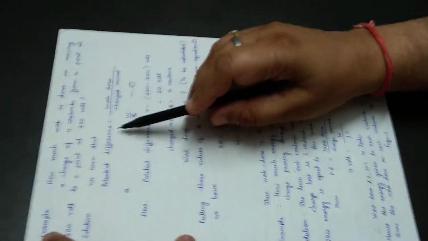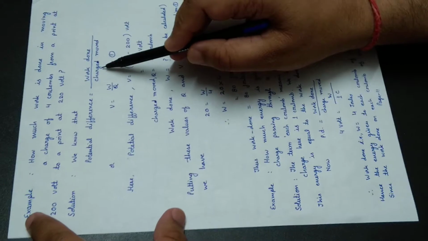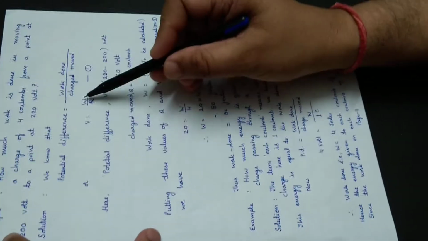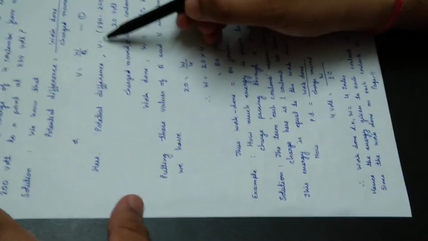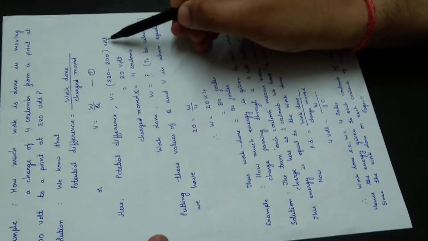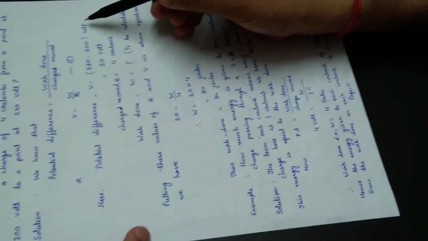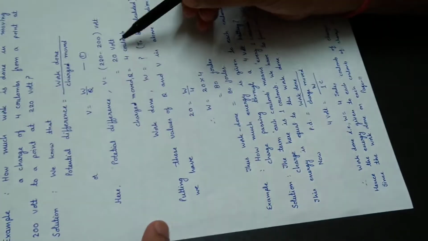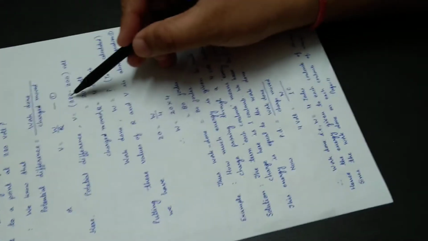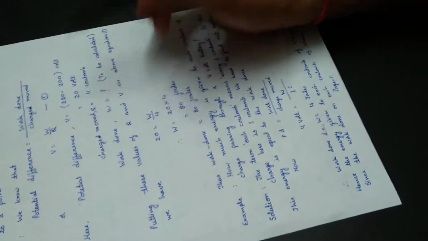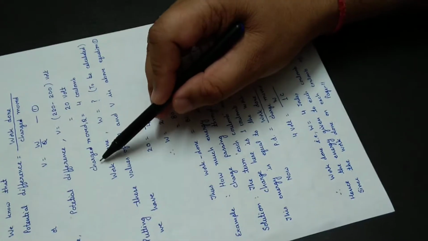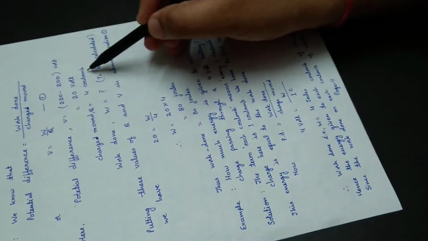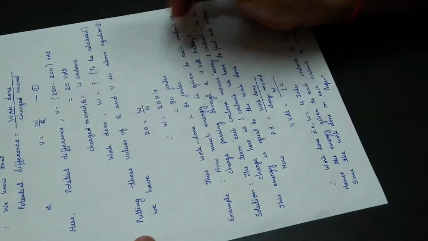So very simple, potential difference is equal to work done upon charge moved, that is V is equal to W by Q. In this question, the potential difference is V equal to 220 minus 200. The charge is moved from 200 to 220. So higher potential minus lower potential is equal to the potential difference. Again, keep in mind, higher minus lower gives you the potential difference between the 2 points. Charge moved Q is equal to 4 coulombs is given. Work done is to be calculated.